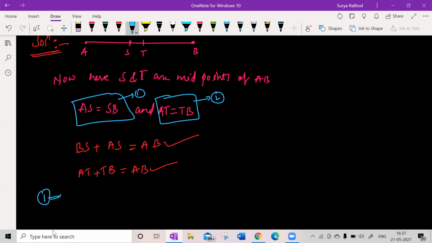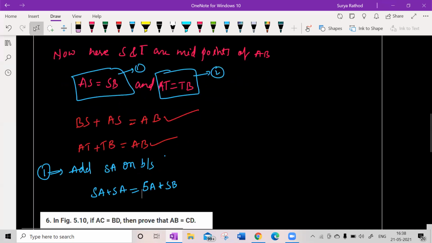From equation number 1, add AS on both sides. So what will I get now? SA plus SA is equal to SA plus SB.